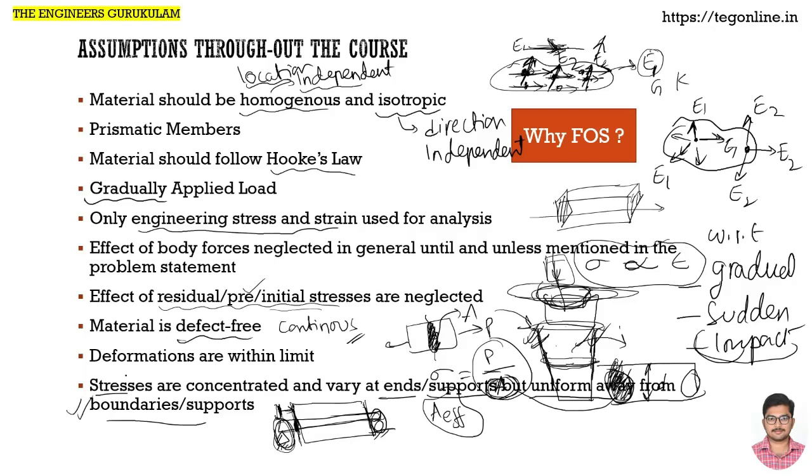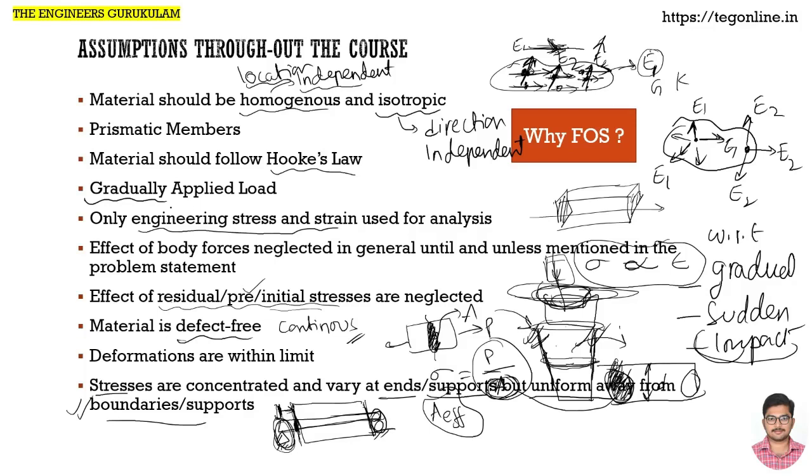These assumptions are made throughout this course only to simplify the analysis, because we are at undergraduate level. We don't want to make our study complex. If you are very interested to know the complexities of the subject without these assumptions, then you have to take up masters and then PhD. Then you focus on this particular concept.